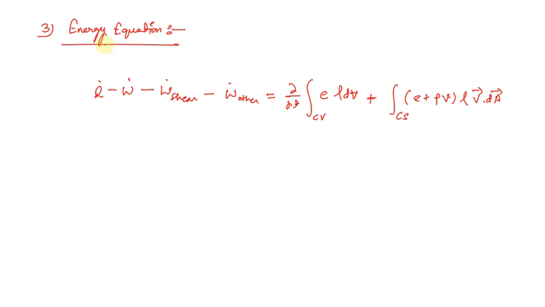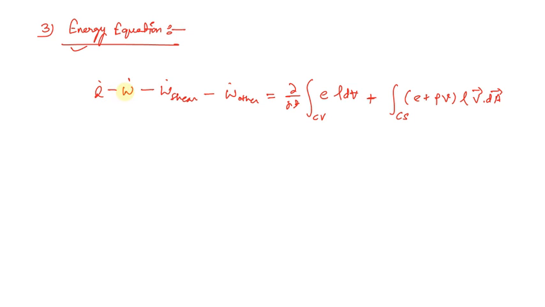Talking about the third equation, that was the energy equation. Now in this equation there are several terms. So first term, that is q dot, that is the energy transfer in terms of heat, that is heat transfer. It may be from the system, it may be to the system, so that this particular heat can be positive, can be negative, it can be both.